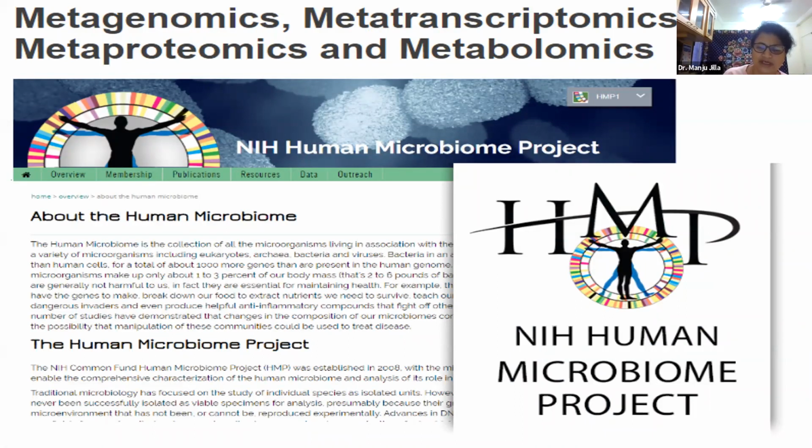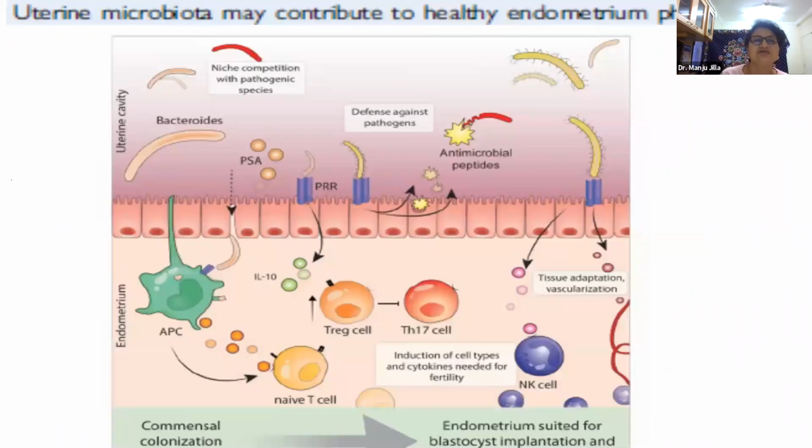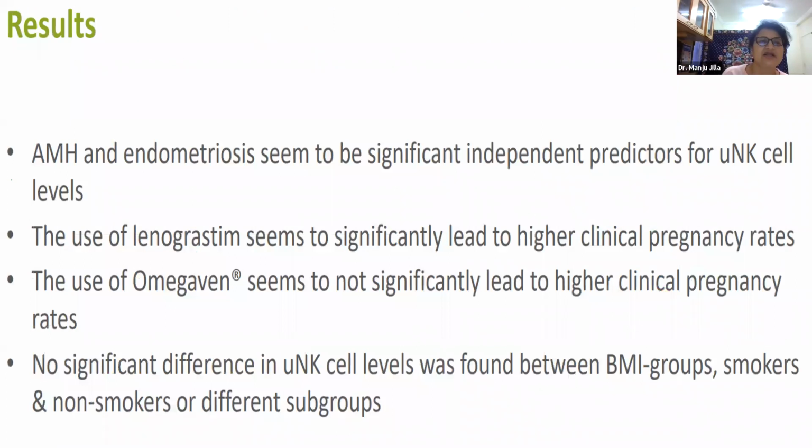We have more bacteria in our body than cells. So metagenomics has become a new branch to understand how we live in harmony with the bacteria, whether in the endometrium, the gut, the mouth, the skin or the vagina. The good bacteria produce good immunity and help in implantation. The bad bacteria produce bad immunity and prevent implantation.